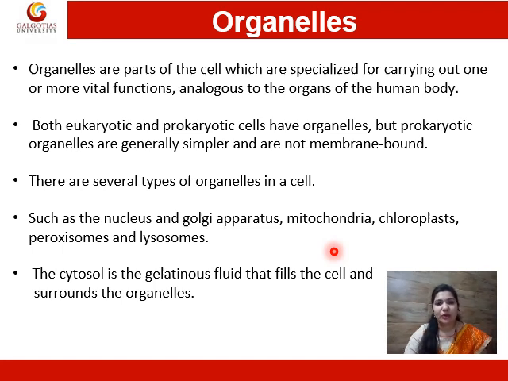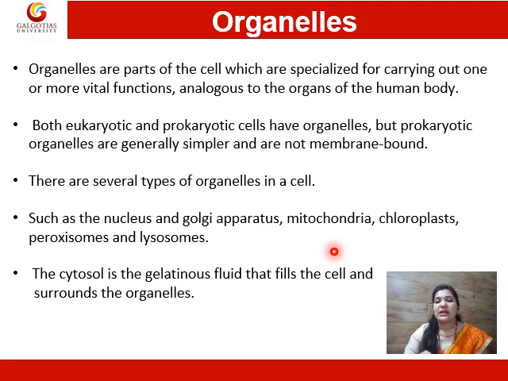In the human body we have many organ systems: one for respiration, one for circulation, one for transportation. Similarly, in a cell all these functions happen: transportation, circulation, and cellular respiration happen at the cell level.